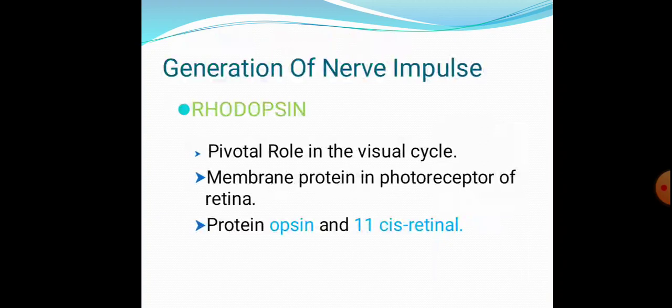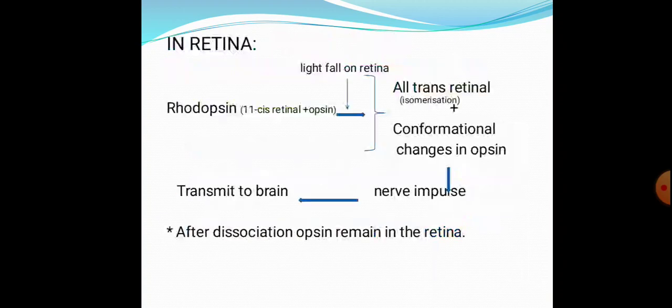I told that the rhodopsin is a pigment which is present in rods, and it has a major role in the visual cycle. It is a membrane protein, and this protein contains opsin and 11-cis retinal. Whenever the light falls on the retina, the components of the rhodopsin, that is opsin and 11-cis retinal, undergo changes.